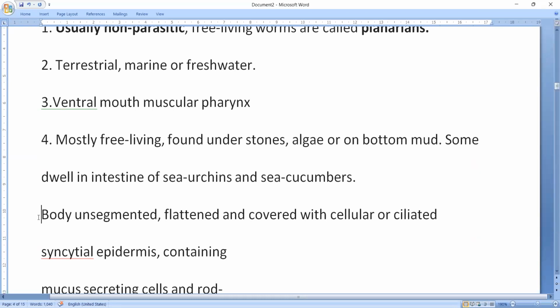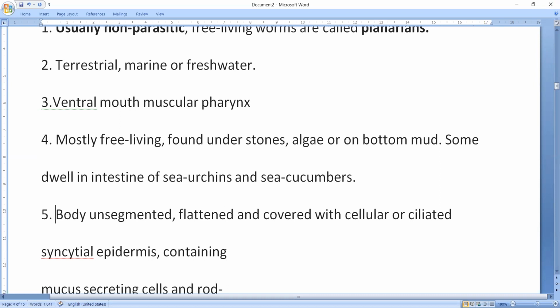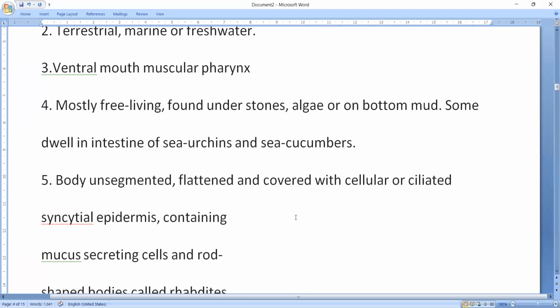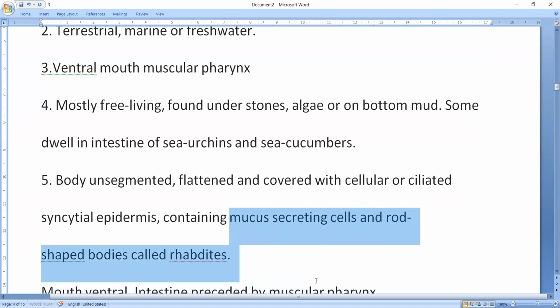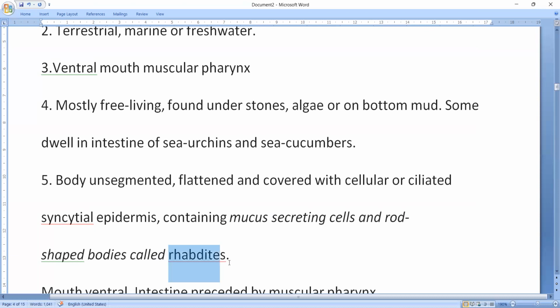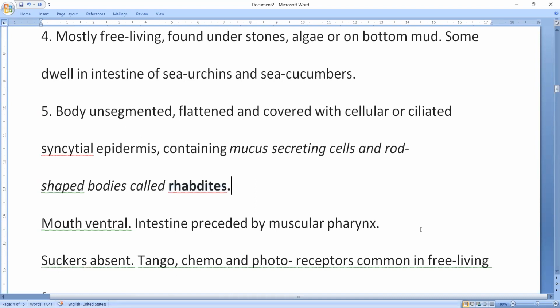The body is unsegmented, flattened, covered with cellular or ciliated syncytial epidermis containing, this is important, mucus secreting cells or rod-shaped bodies called rhabdites. They secrete mucus. Mucus secreting cells may be present, or rod-shaped rhabdites may be present.